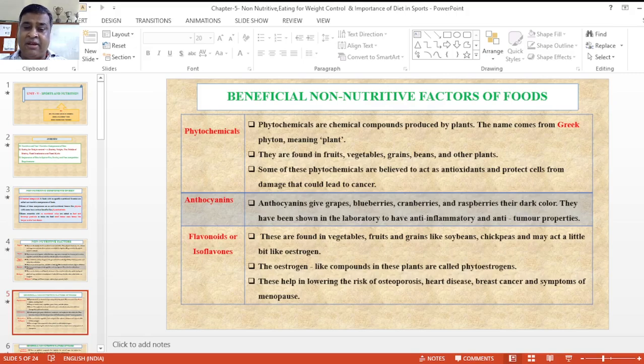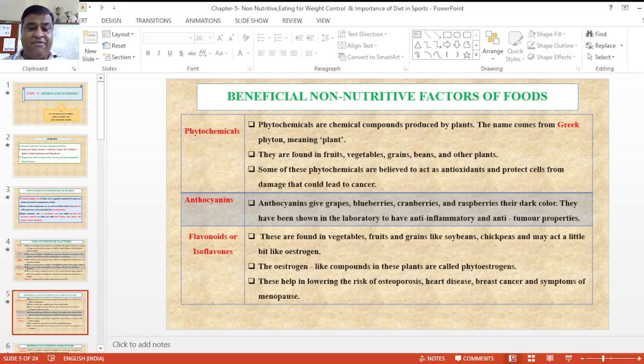Next is anthocyanins, present in grapes, blueberries, berries and raspberries, which are darkish in color. They have been shown in laboratory studies to have anti-inflammatory and anti-tumor properties.